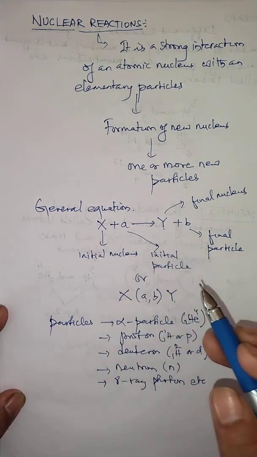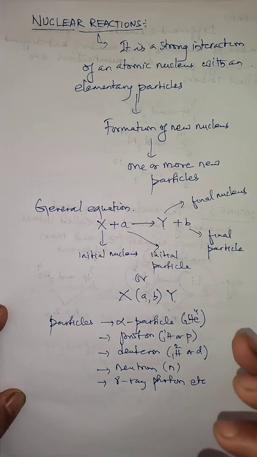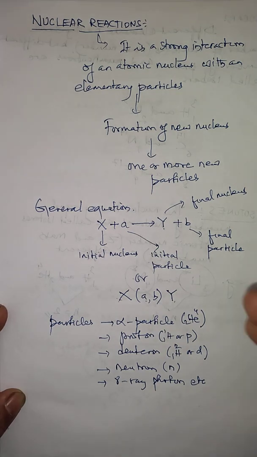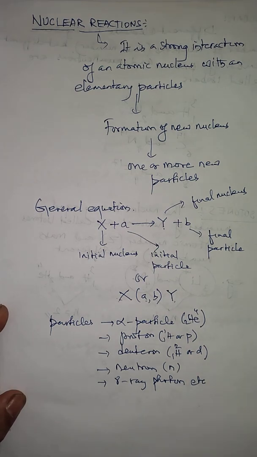This energy involved in the nuclear reaction is also called reaction energy, or disintegration energy.